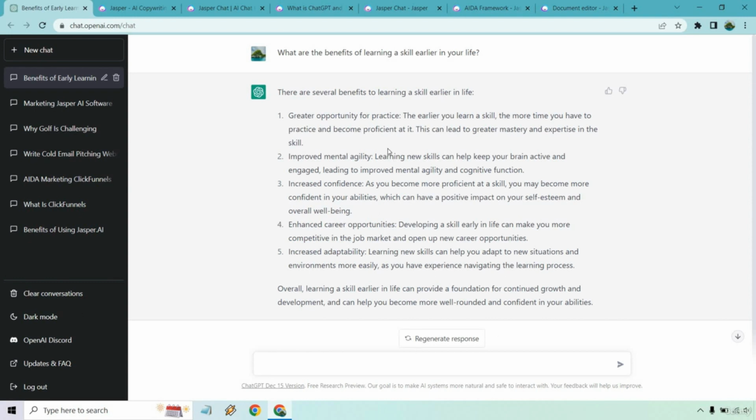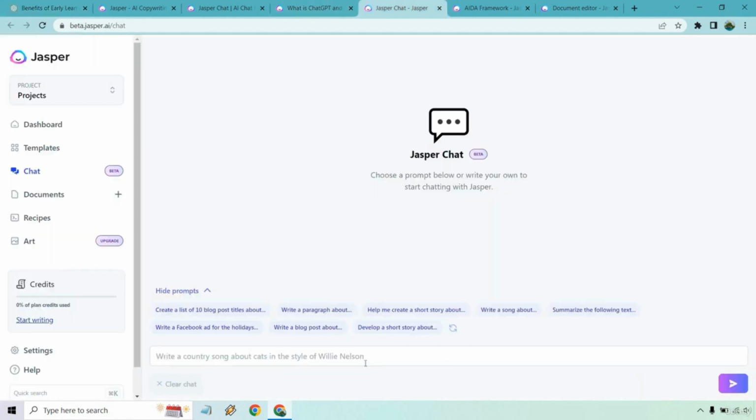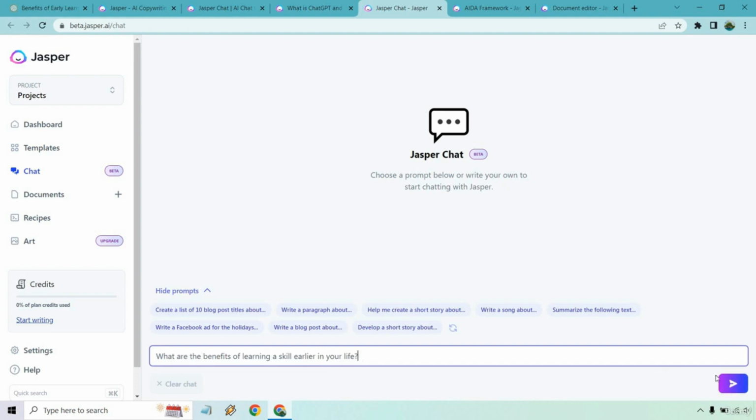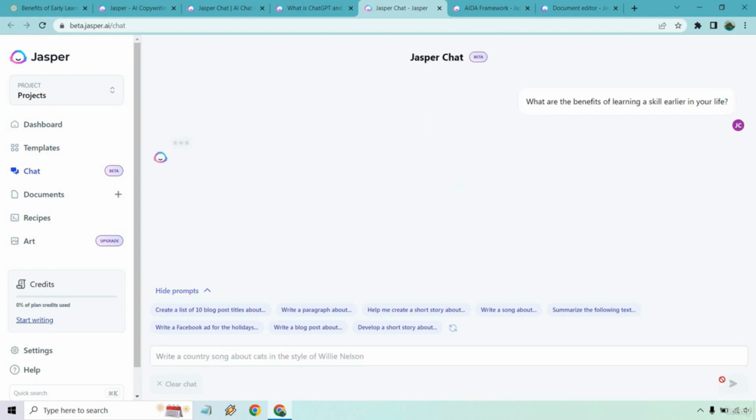Going back over here, I kept this open so you can read it. Let's just say we're going over to Jasper Chat. They do have a chat section as well. I'm going to put the same thing in here and we can kind of compare what we get.